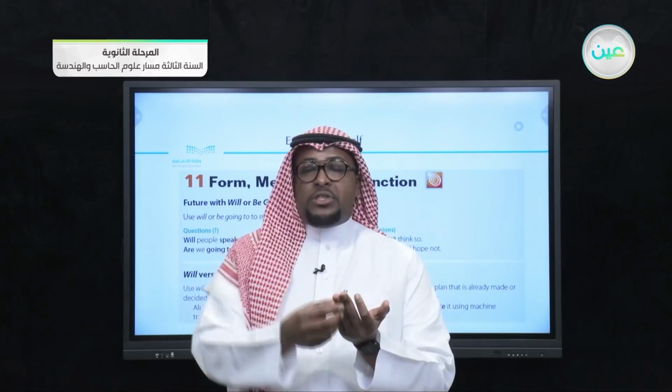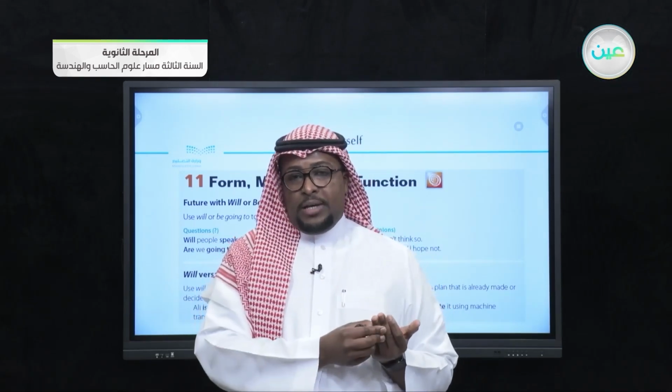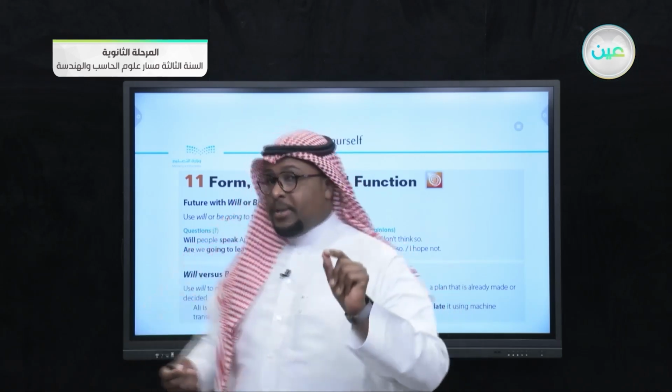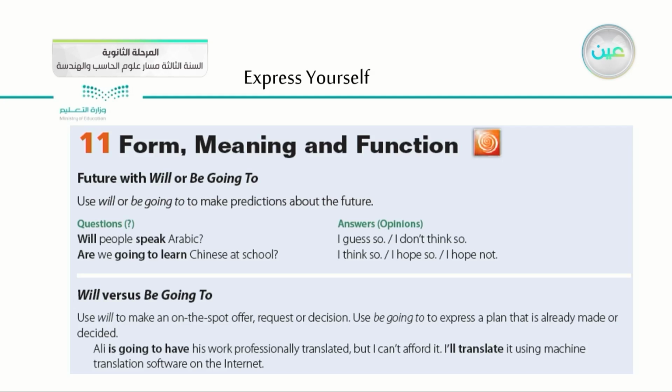All these three verbs are very important, and of course, we use them with the future going to. So it's very important to know this. And here we have the answers: I guess so, I don't think so, I think so, I hope so, I hope not. So this is the first part, which is future, will, and going to.